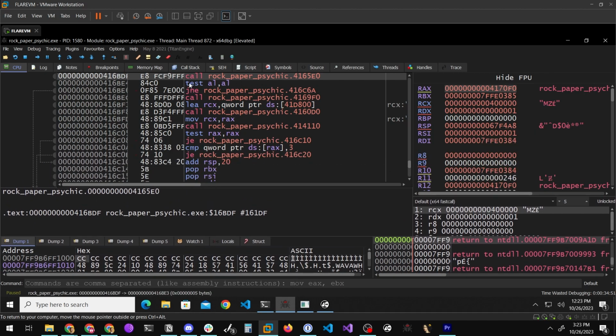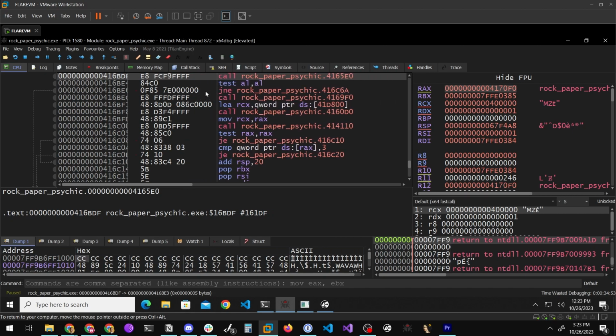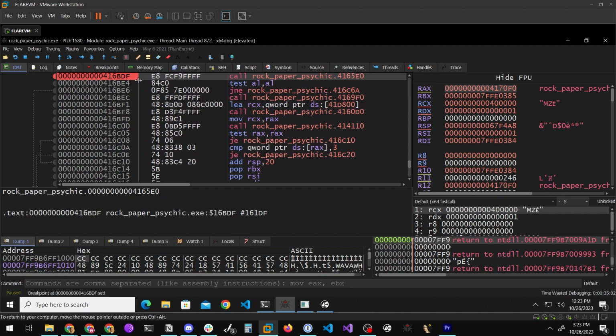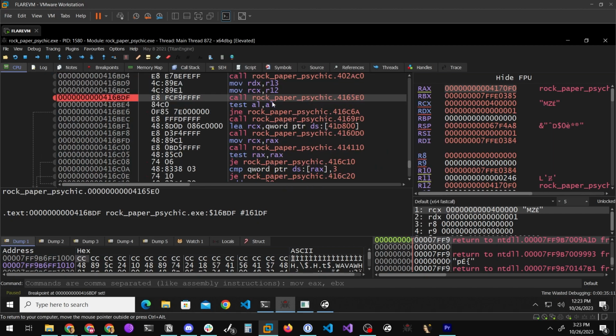So here we are. Now, this is a lot harder to track because we're in the debugger now, but basically we are running through every instruction in the program. And let's go ahead and F2 set a breakpoint on that location. Now, the important one here is actually this instruction right here, test AL, AL. Essentially, Rock, Paper, Psychic will run the determine winner function. And the determine winner function essentially says, did the player win? If true, return something into the contents of the EAX register. In this case, that's a single bit value, so it actually doesn't even need the full EAX. It can just use the AL, the A low register.